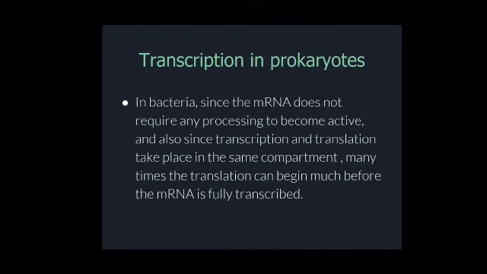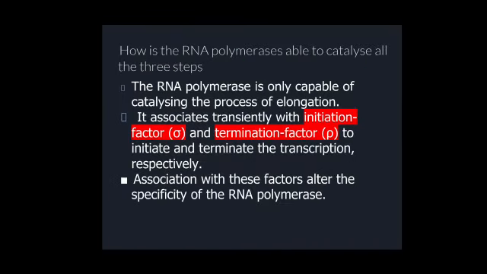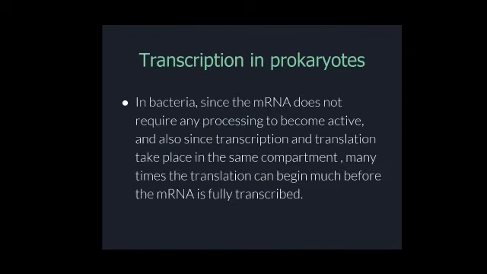The same thing is written here in this slide that we have seen in the diagram, that the RNA polymerase is only capable of catalyzing the process of elongation. So the role of RNA polymerase is just to catalyze this process of elongation. It does not initiate or terminate this process. It is actually the sigma factor which initiates this process, and it is the Rho factor which terminates this process. An association of these factors, basically what these factors do, they alter the specificity of the RNA polymerase, and it starts acting in that way.